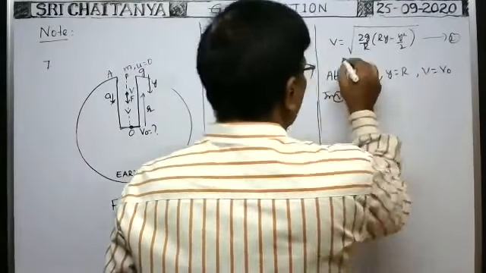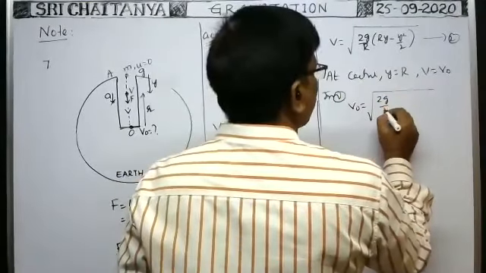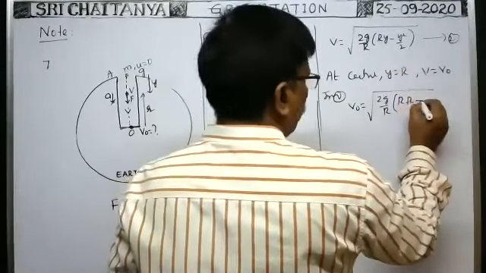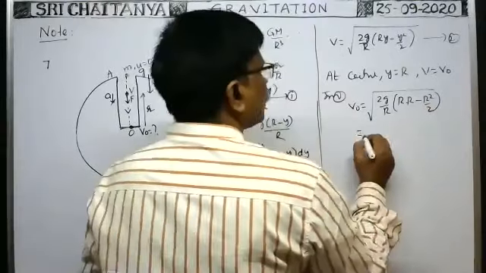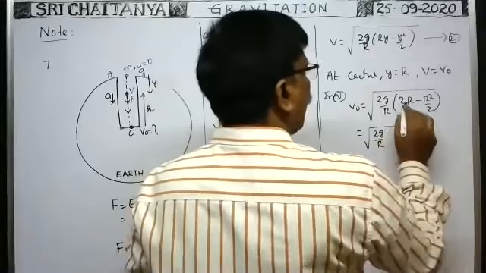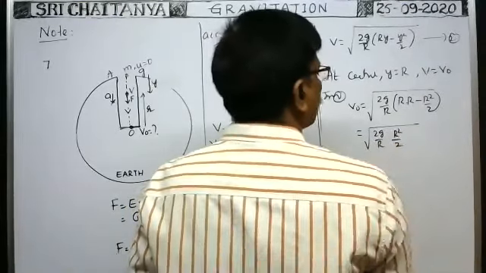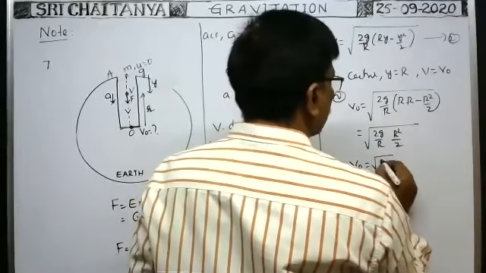From 2, v0 is equal to square root of 2g by capital R into, y means capital R, minus y square means R square by 2. Therefore, this is equal to square root of 2g by capital R into R square minus R square by 2. That means R square by 2 only. 2 cancel, R square cancel. Therefore, v0 is equal to root gR.